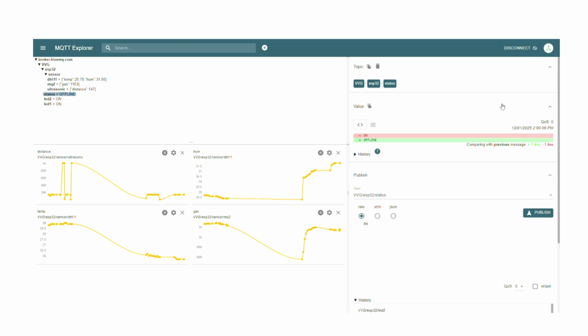Now this message is created by the broker. It is not the ESP32 which is sending the message, because the ESP32 is already off. So this message is called the last will message. It helps us understand the status, and it allows everyone connected in the network to know that this particular sensor node is out of power.